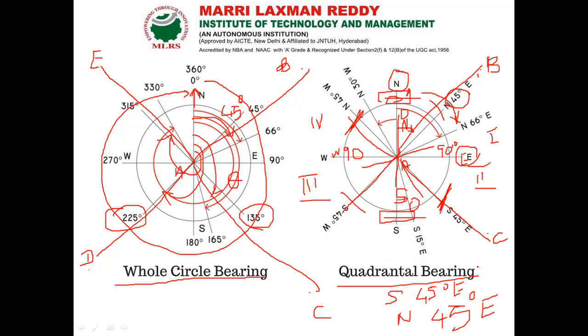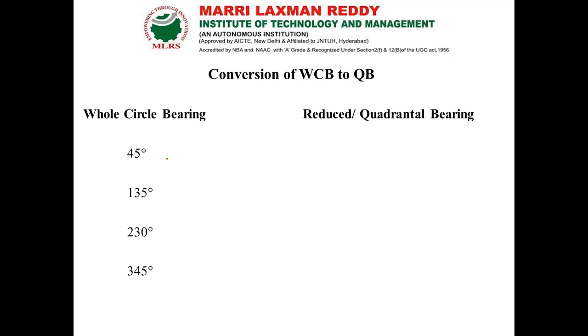Likewise, I have to take the readings in the quadrantal bearing system, which means by using a surveyor's compass I have to read the reading like this. Now we can discuss how to convert the whole circle bearing into quadrantal bearing.